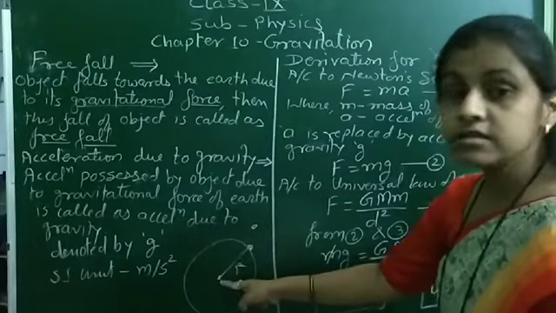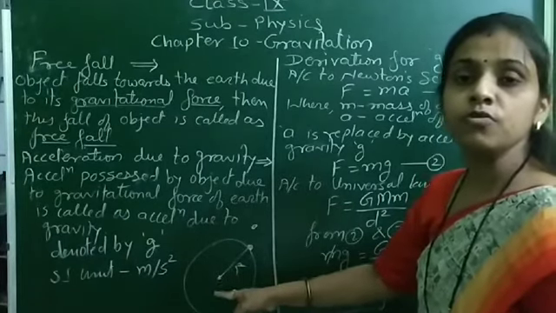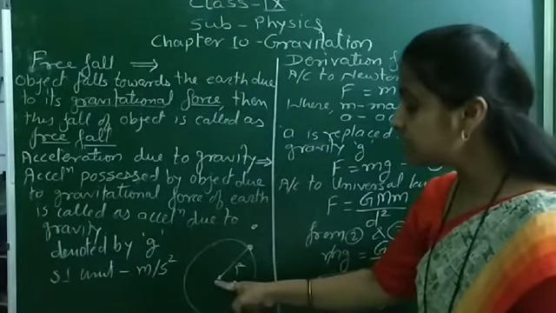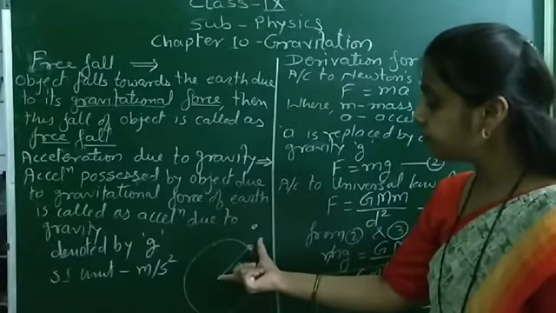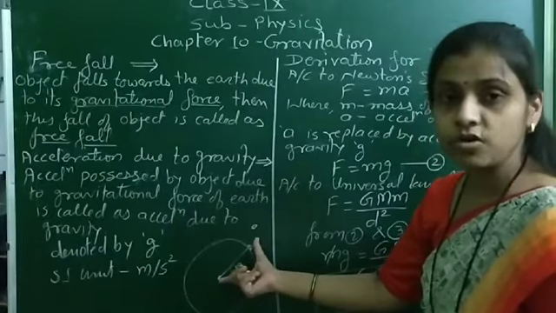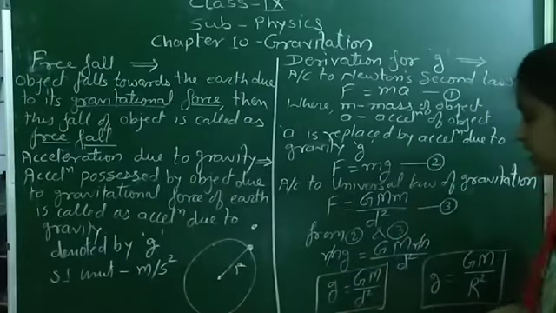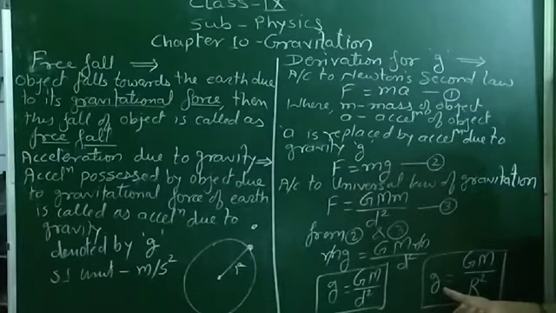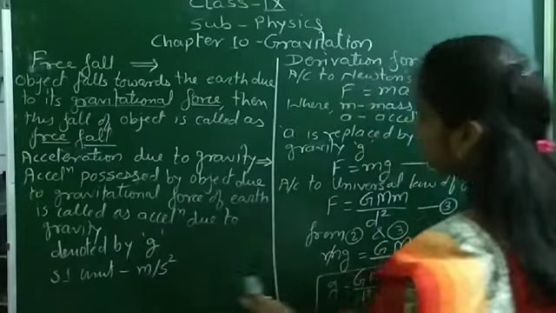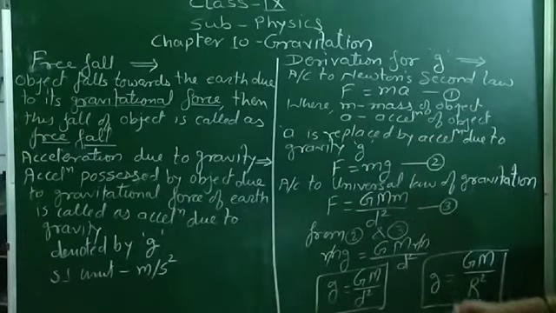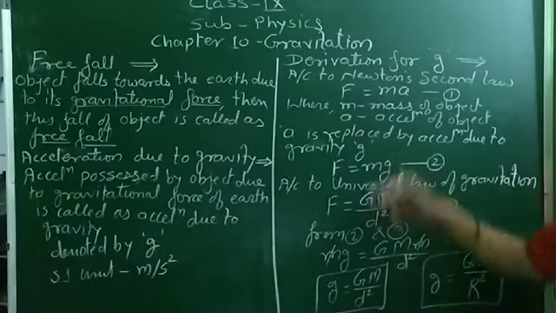Why do we consider the center of the earth? Because the force is always exerted from the center of the earth, and therefore we consider the radius of the earth, and d is replaced by r, and therefore the value of g is G M upon r square. So this is the derivation for acceleration due to gravity. So how did we derive it?